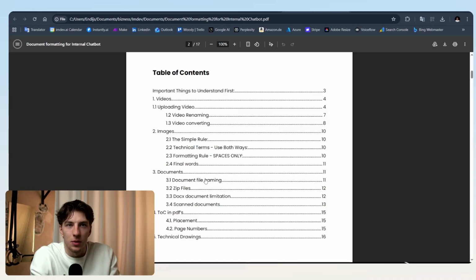So believe me, these will be just 5 important things you have to take into consideration, which will make your AI's answers perfect. And this is something we usually give to others when we build the internal chatbot, and we're going to walk through all of these 5 steps together today now.